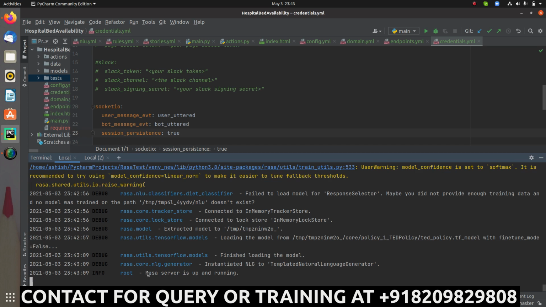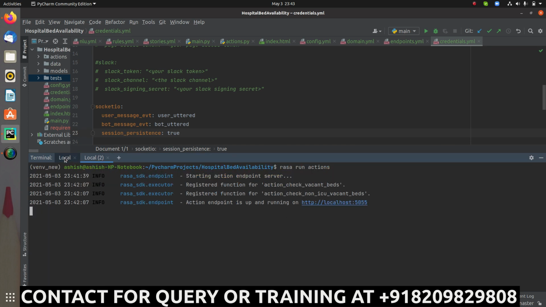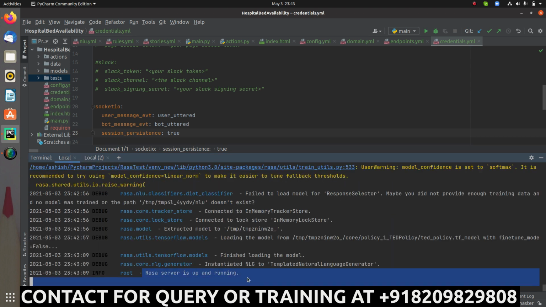Alright, you can see the Rasa server is up and running, and also the action server is running. So both the servers are running right now.